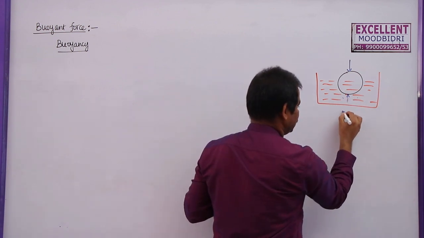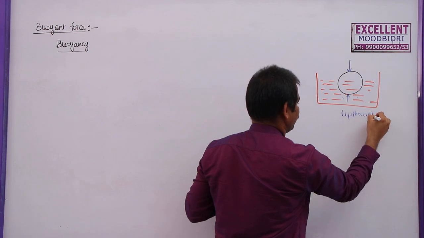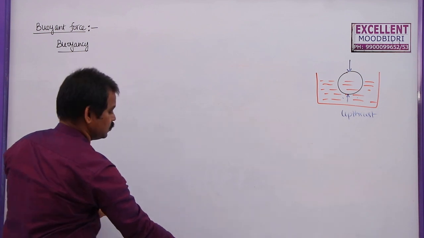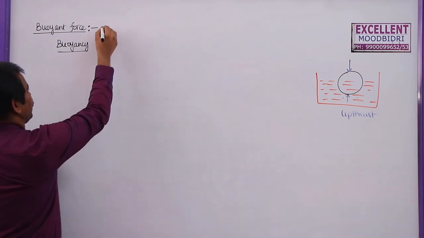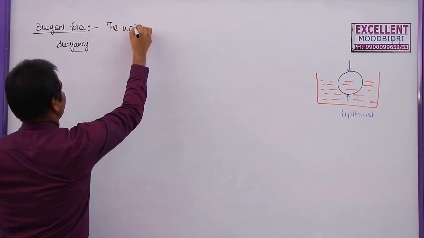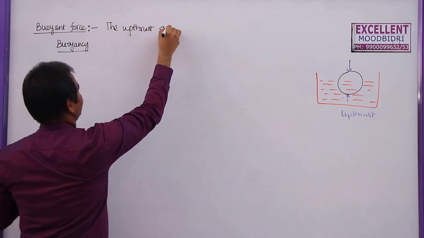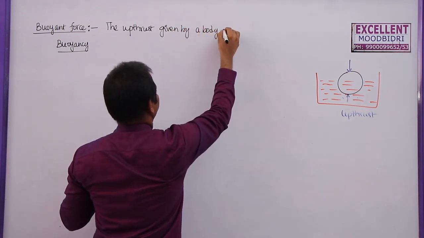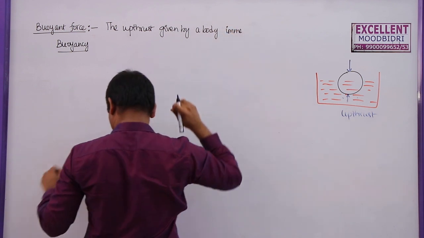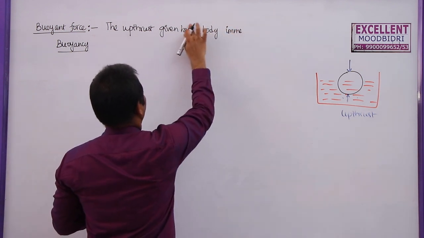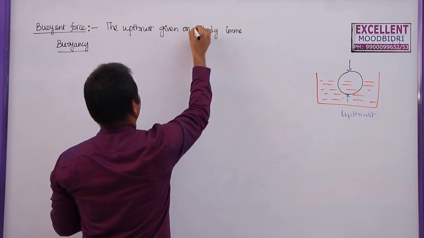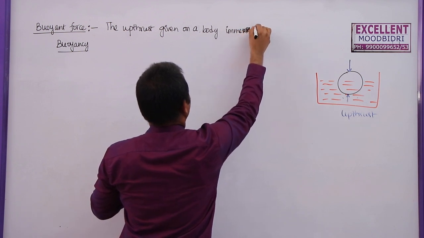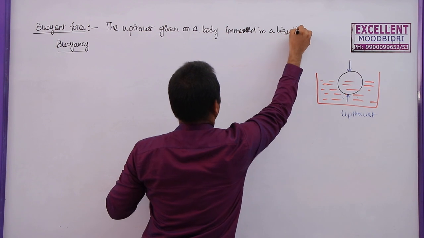Now this upthrust given by the liquid on the immersed body or on the floating body is known as a buoyant force. So the buoyant force can be defined as the upthrust given on a body immersed in a liquid.